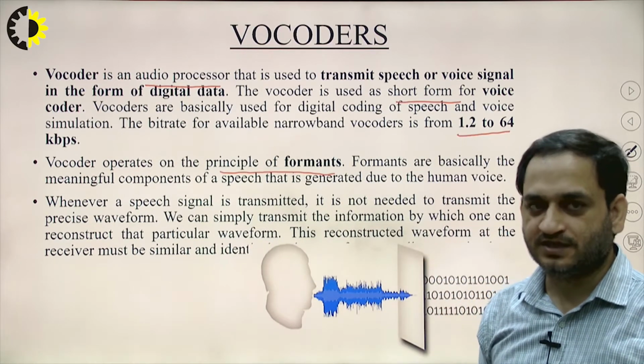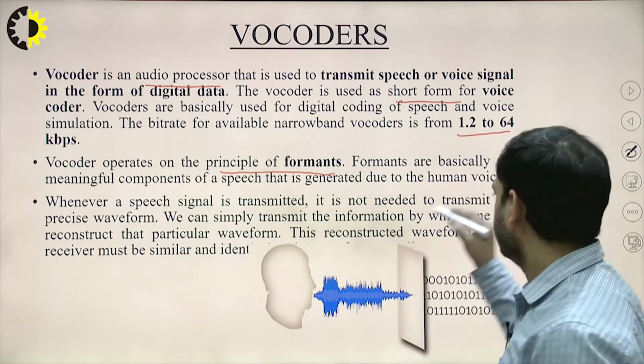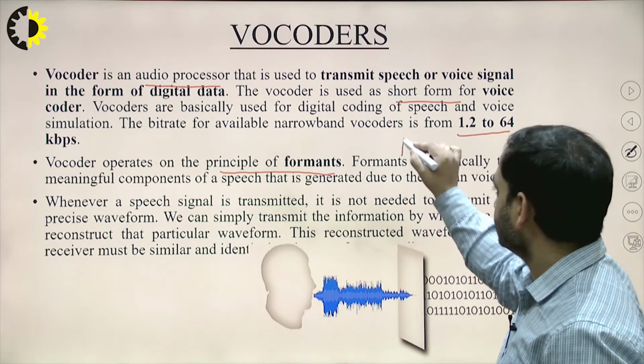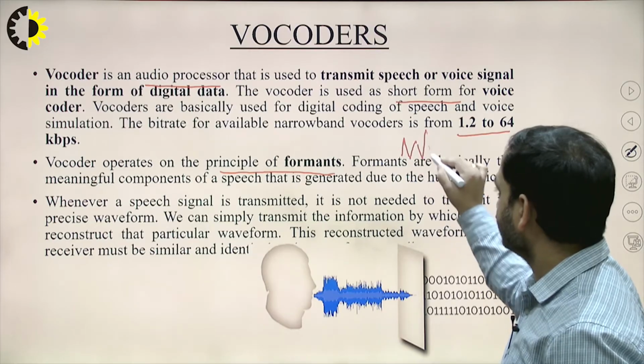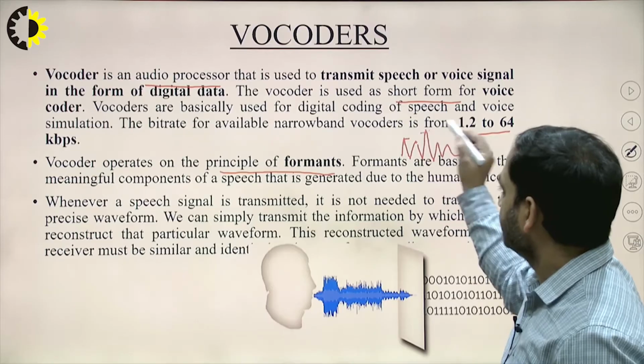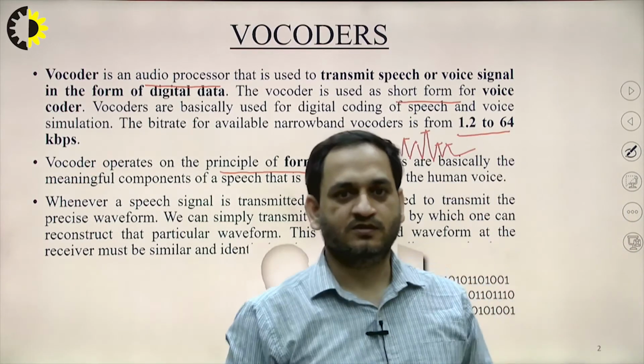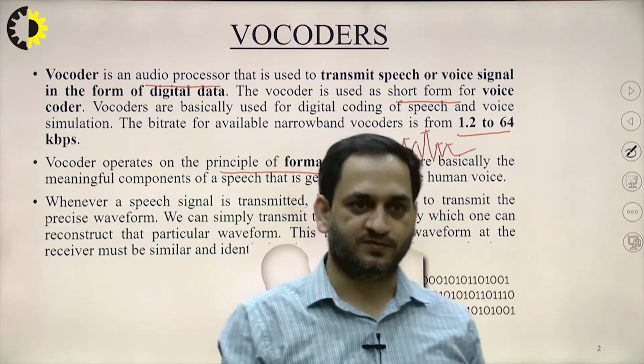These are basically the components of the speech, just like there are some peaks. If this is the wave, then in that case, these points are the formants. These peaks of the signal are called the formants, which are generated by the human being.